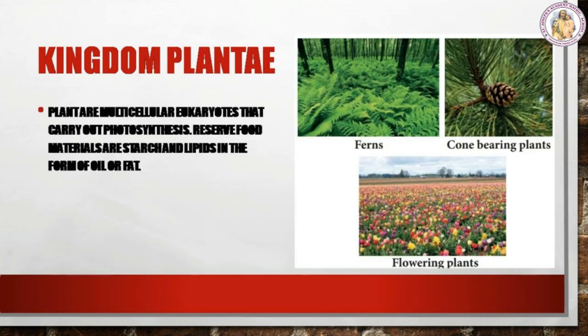Kingdom Plantae. Plantae, that is, plants, are multicellular eukaryotes that carry out photosynthesis and reserve food materials as starch and lipids in the form of oil or fat. Plant cells have cell walls and specialized functions such as photosynthesis, transport of materials, and support. Kingdom Plantae includes ferns, cone-bearing plants, and flowering plants.